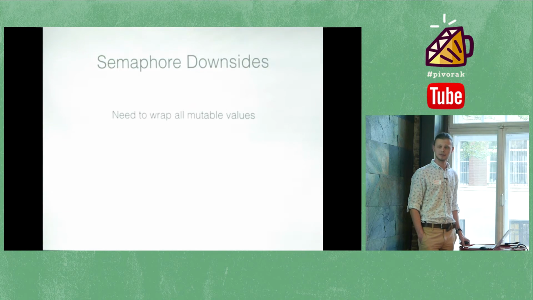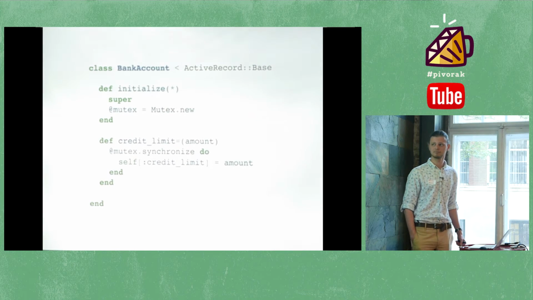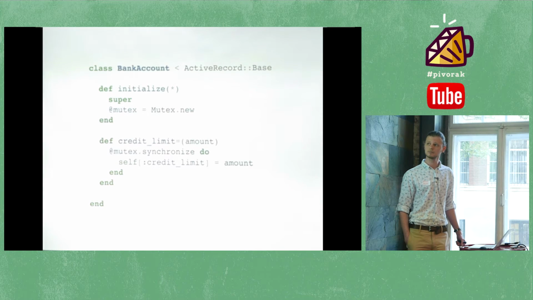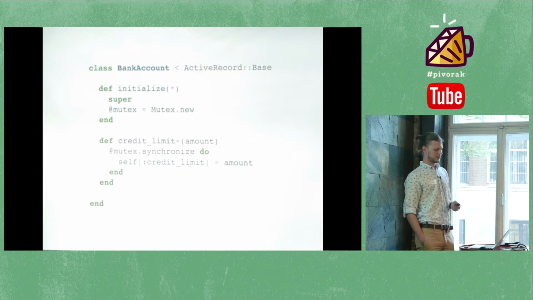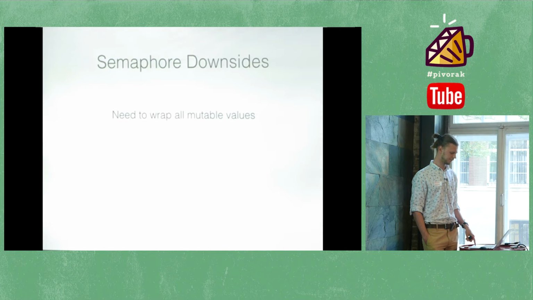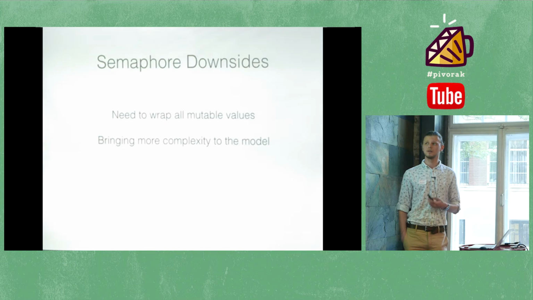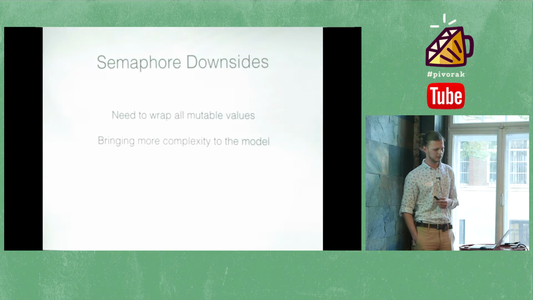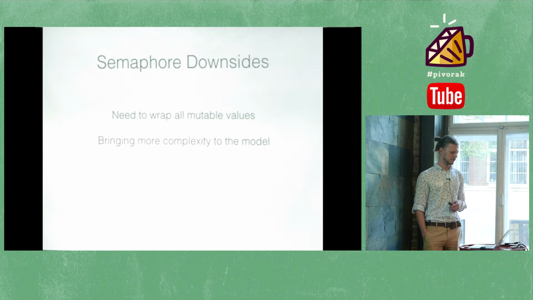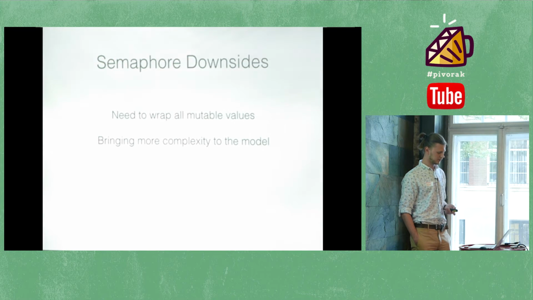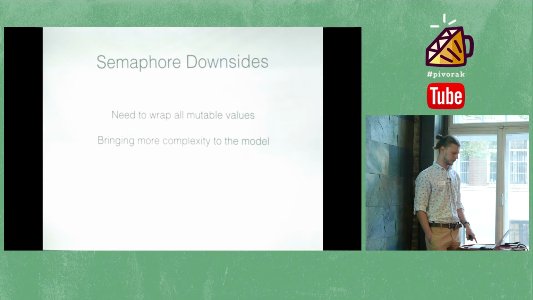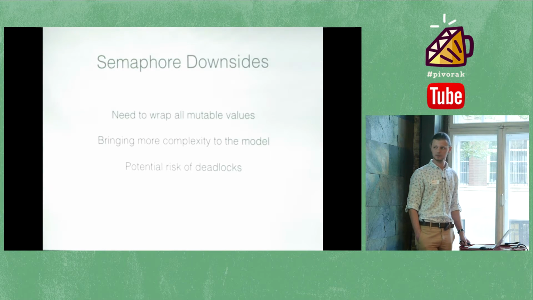Again, as I already told, you need to wrap all the values. How it looks like, somehow like that. So it's hard work to make an instance of your active record model work in a multi-threaded environment. The second problem is that Mutex or Semaphore is bringing a lot of complexity to a model. It starts from overriding all the accessors, and it ends up with unexpected effects. The most common unexpected effect with a semaphore is a deadlock.